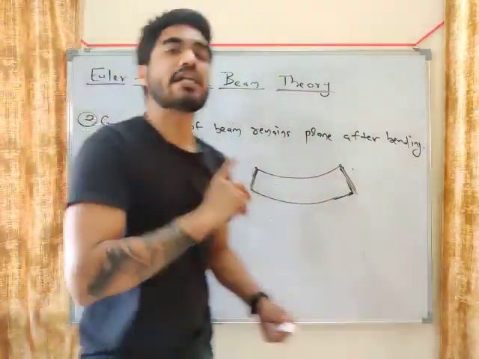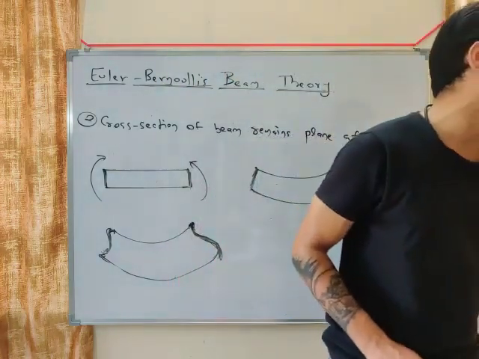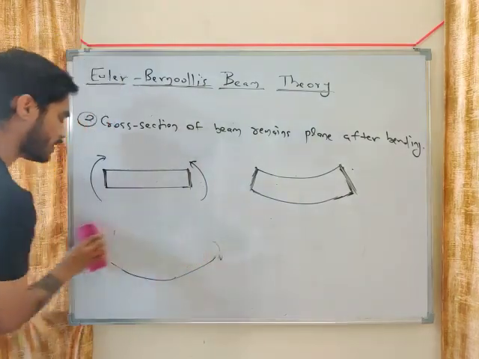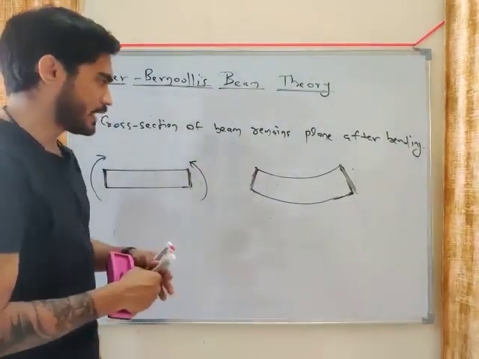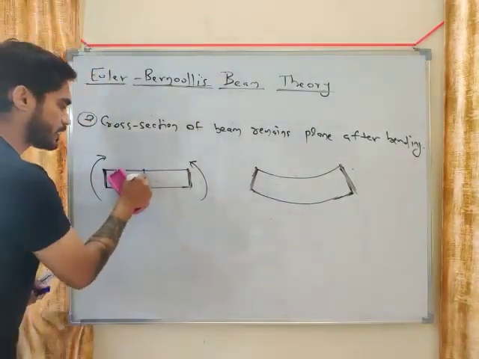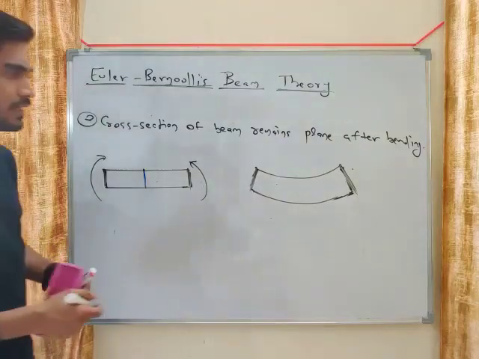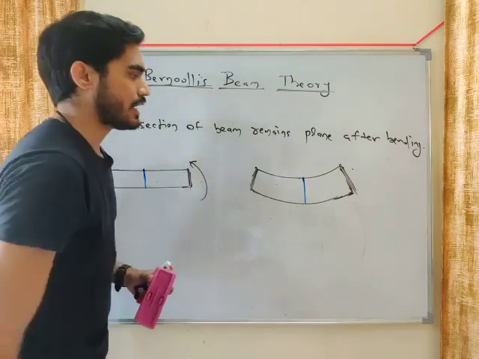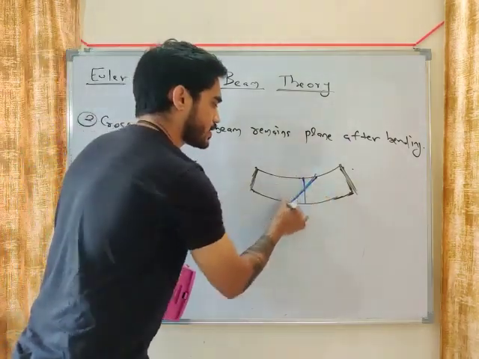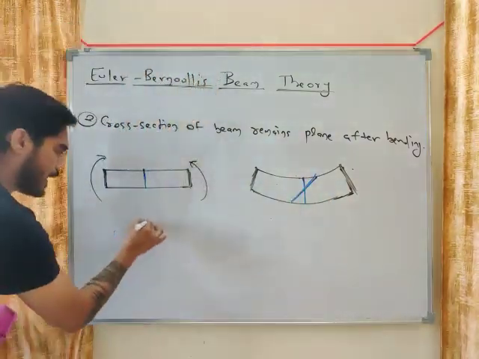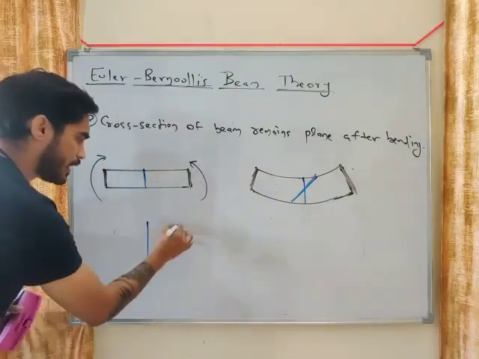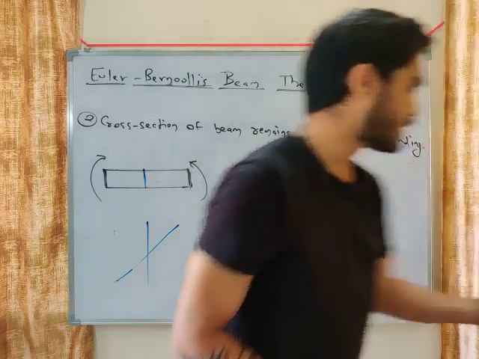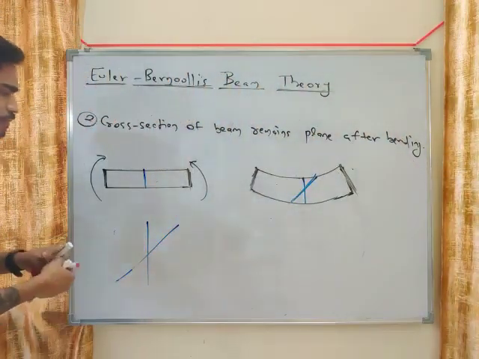Now mathematically what it means, this is very important to understand. What is the mathematical meaning behind this? So if you consider any plane, let's consider this plane. Initially it was like this, and after bending it became like this. Now what is this, my friend?